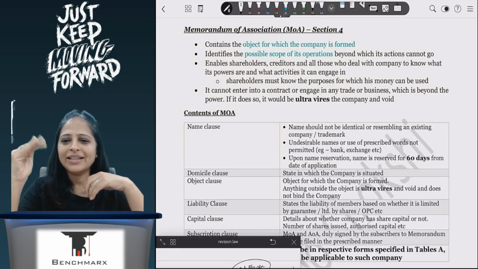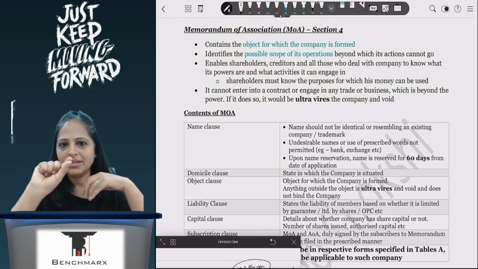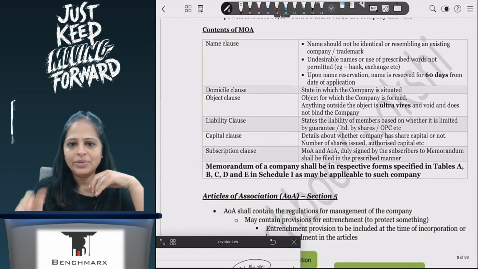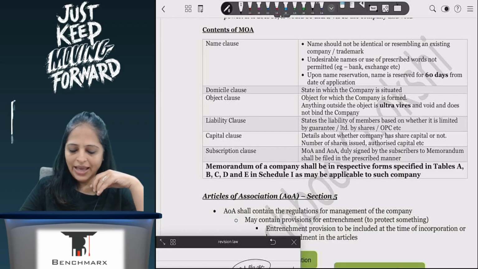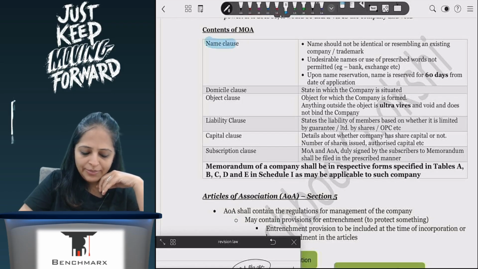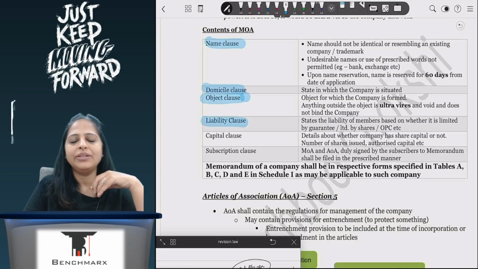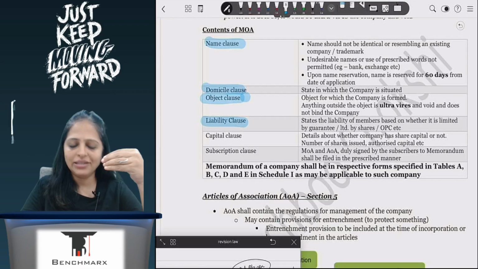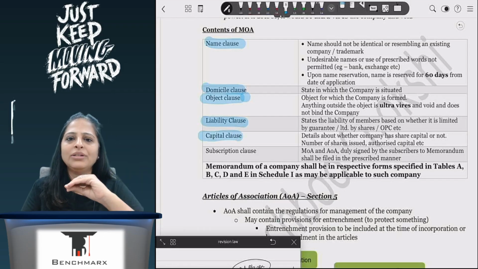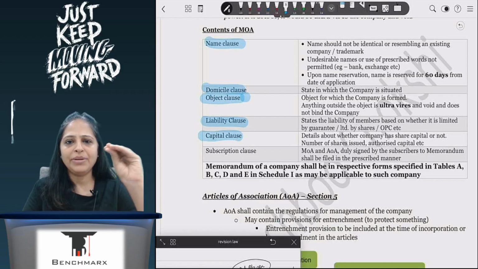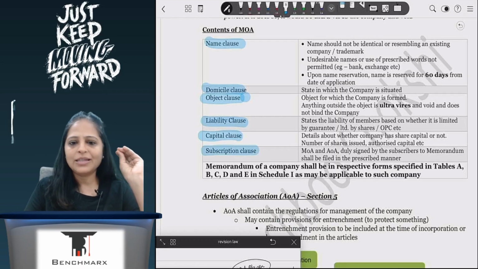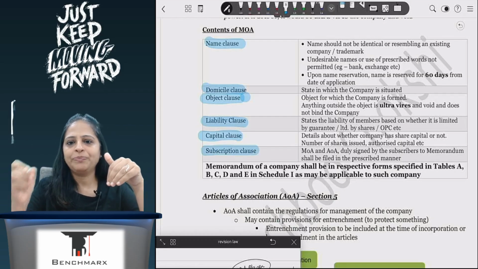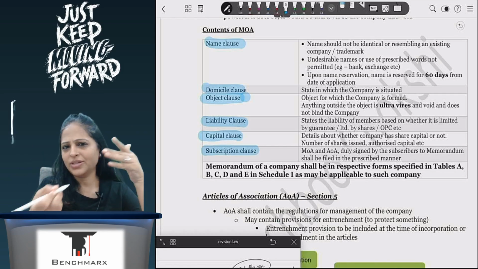Apart from that, we had seen the agreement. If you broadly remember, it starts with the name, then it will have the state where it's going to be incorporated. It will not have the full address, because the address we give at a later point of time. It will have my name clause, domicile, object clause, liability, whether I'm limited by shares, limited by guarantee, or unlimited. My capital clause, how the capital will look: 1 lakh authorized capital, 5 lakh authorized capital, issued, paid up, how much, that I will mention. And then the subscription clause at the end, if you remember, the names of the promoters or the first directors, whoever.